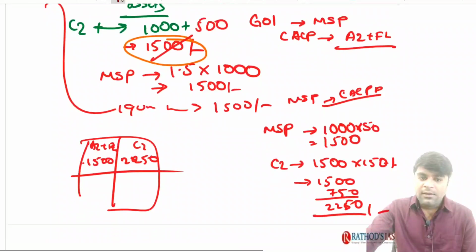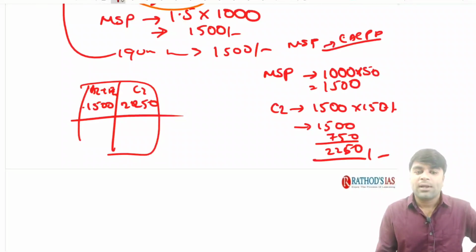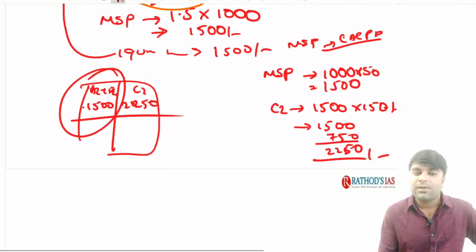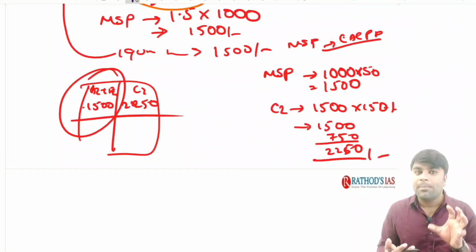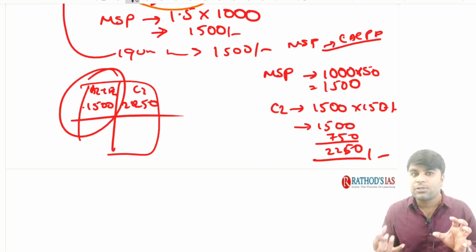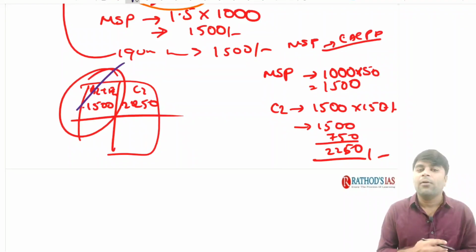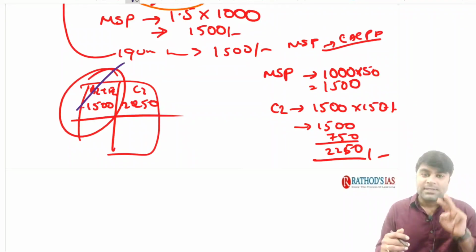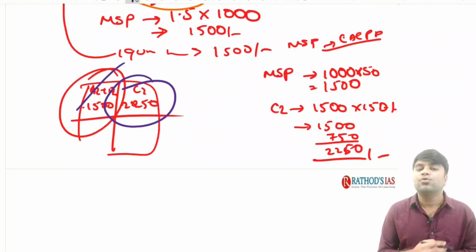Now the main thing, if we add the current affairs to it, the next thing we need to understand is, the first thing we have discussed that MSP does not have a legal backing currently, like the PDS system has a legal backing of the National Food Security Act of 2013, right? One of the main demands of the farmers in their protest is to have some legal backing for the MSP. The second important demand of the farmers these days is about the C2 component.